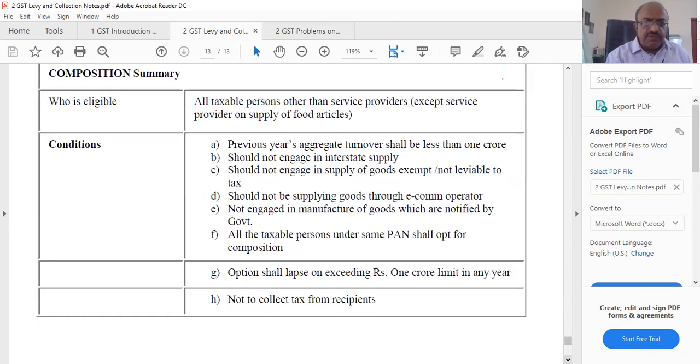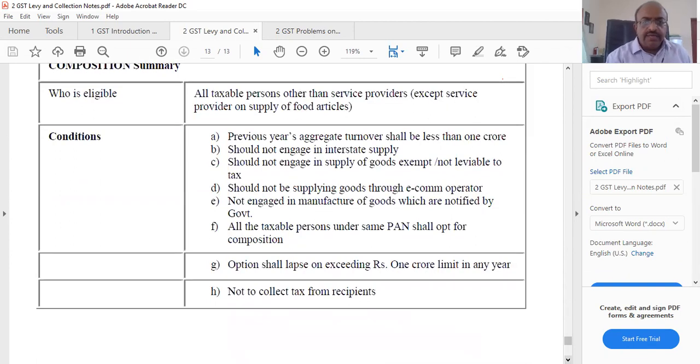Now this is a summary of the section. Again, here also you need to correct a little bit. Except for service providers, up to 10% of turnover is still allowed now. Then here also 1.5 crores.